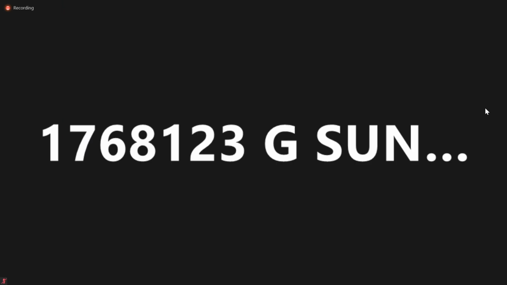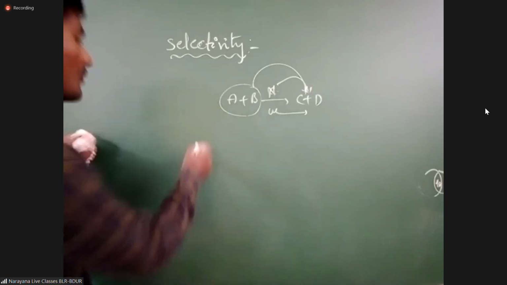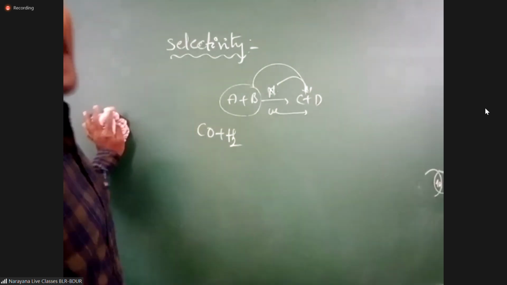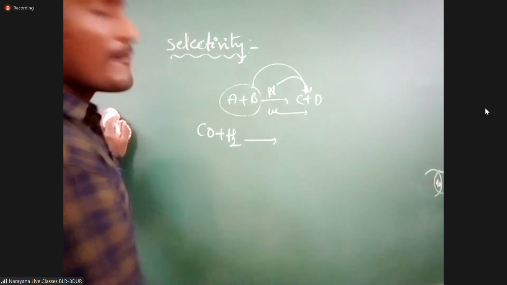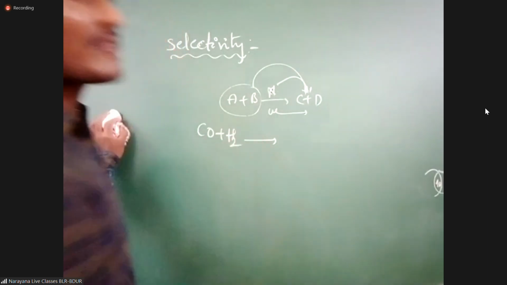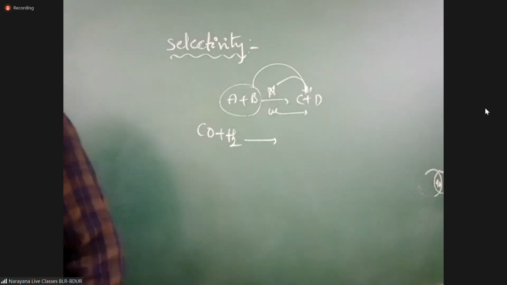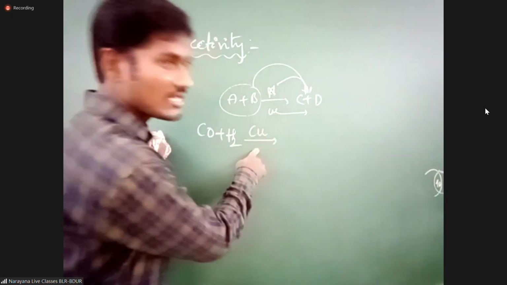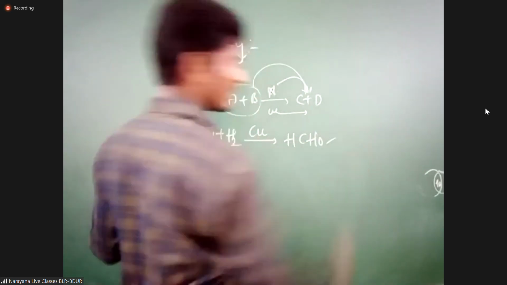Based on the catalyst, while you are selecting the catalyst, for example, CO plus H2, carbon monoxide plus hydrogen, you will get different products based on the catalyst. Carbon monoxide reacts with hydrogen in the presence of copper. Here the catalyst is copper. Then what will you get here? Formaldehyde product you will get.